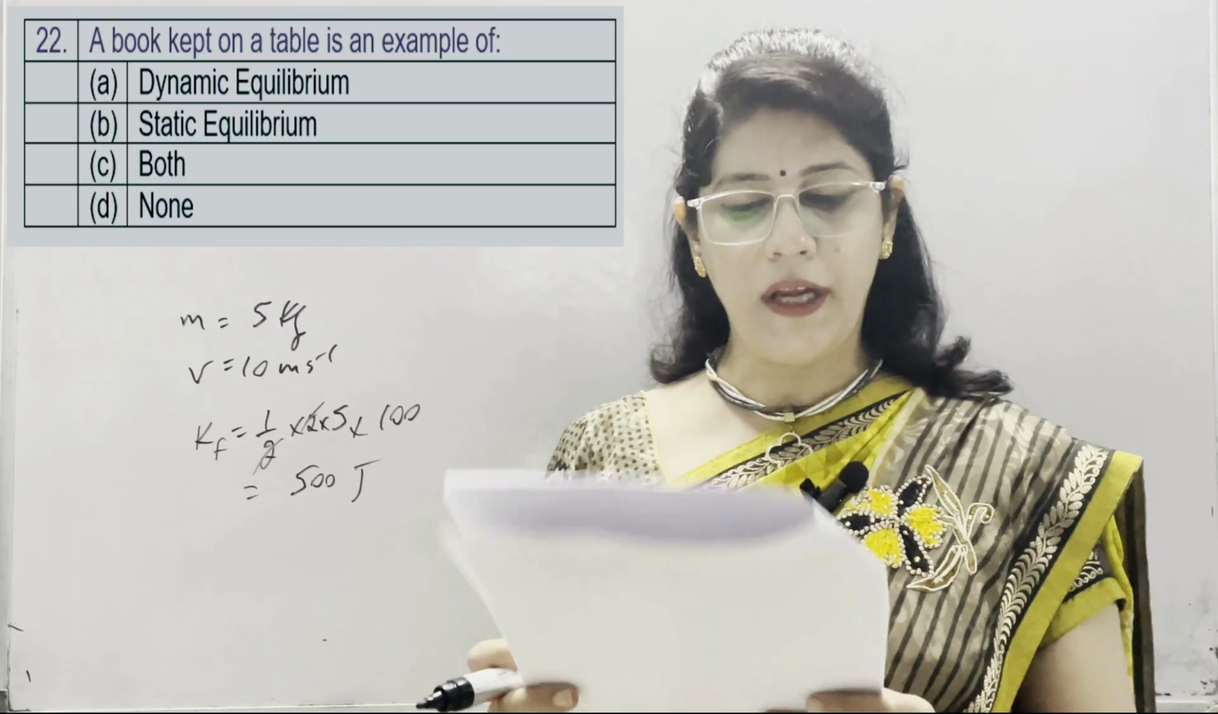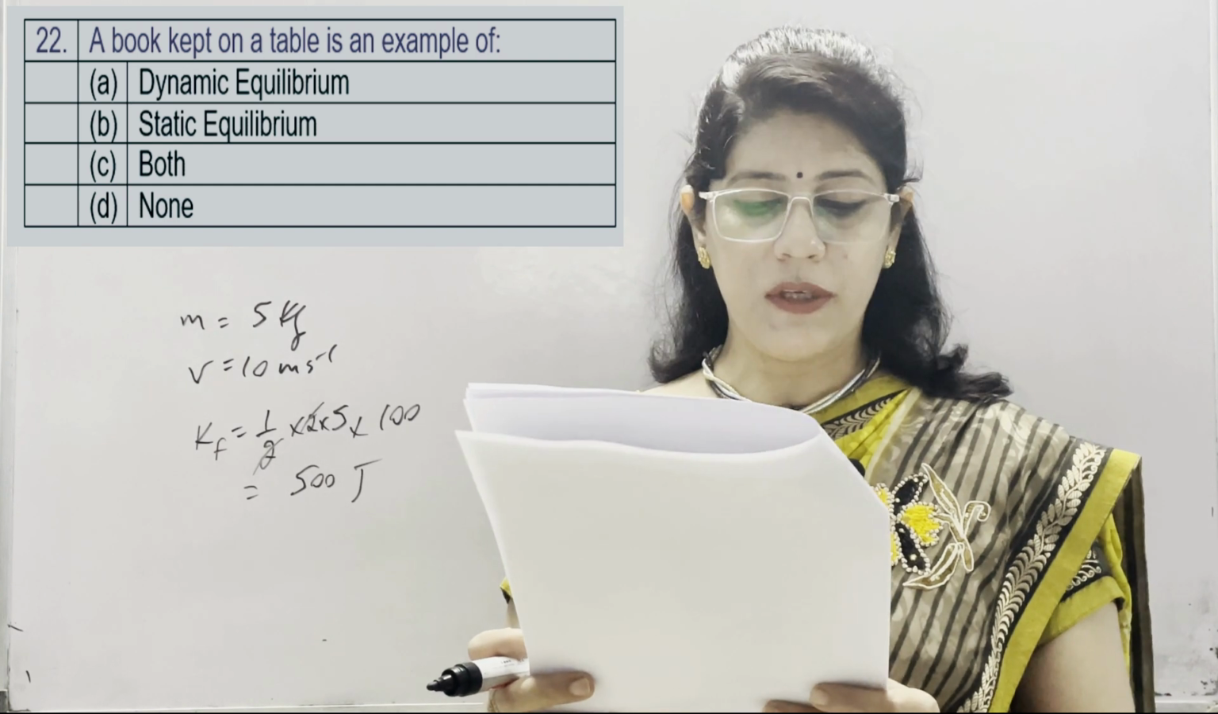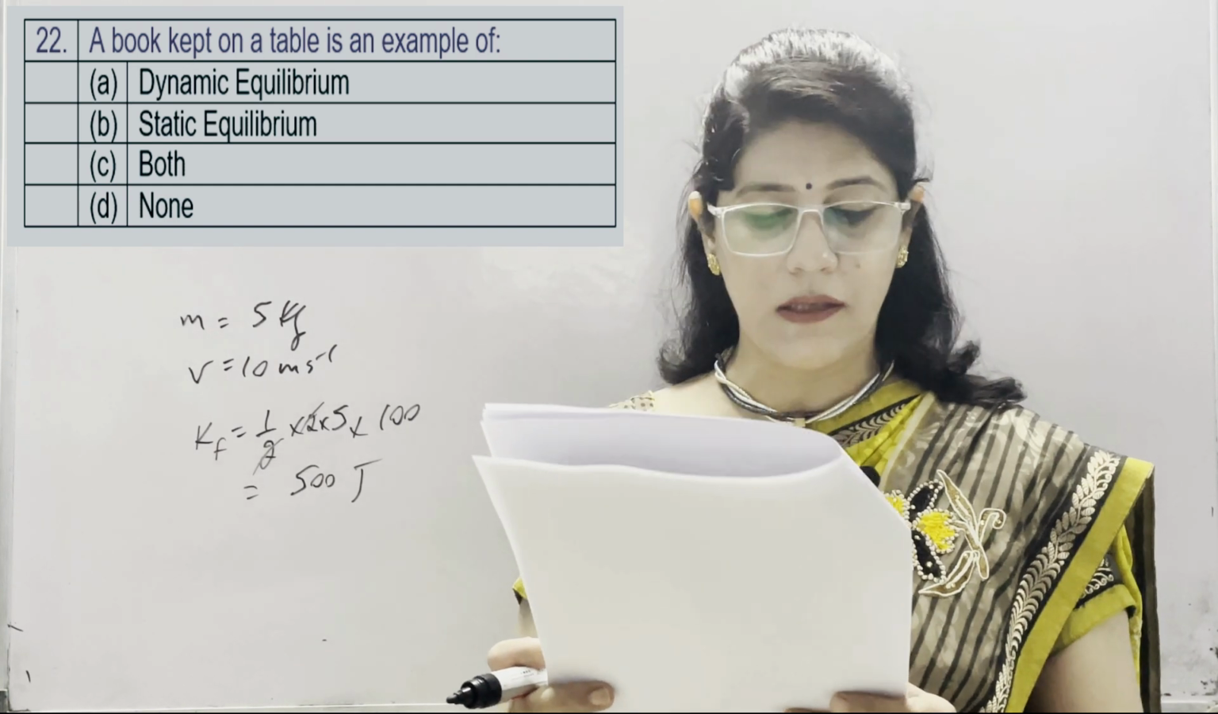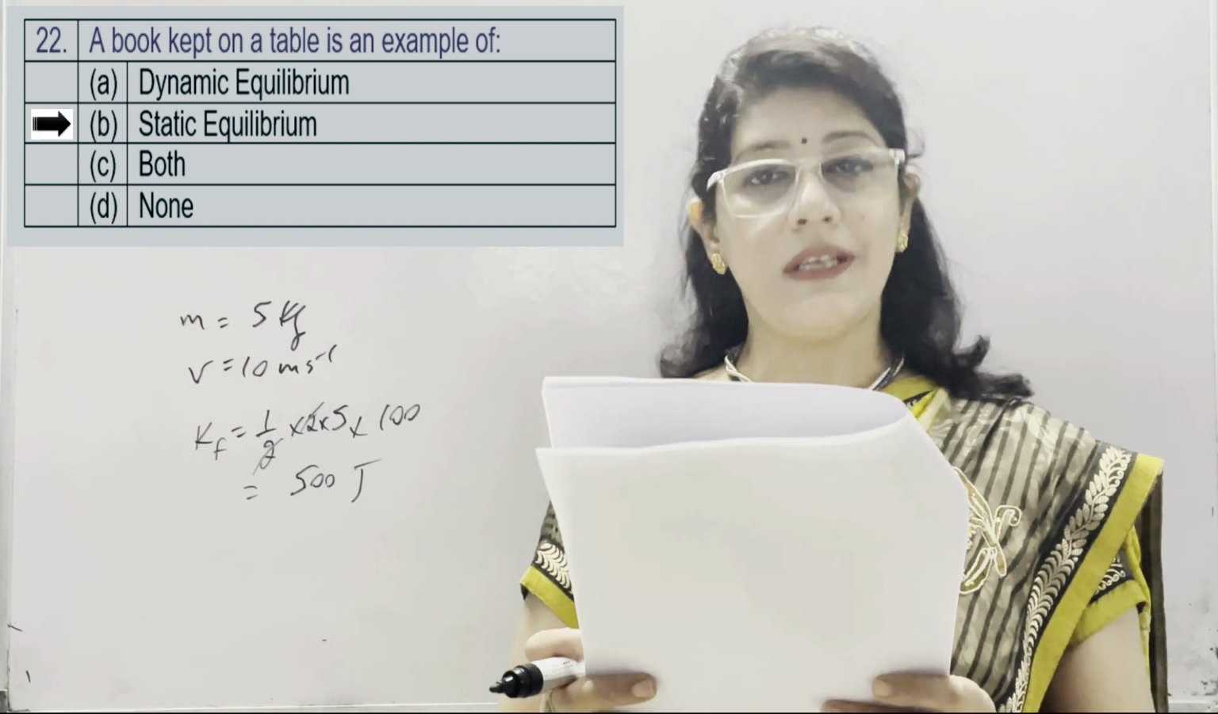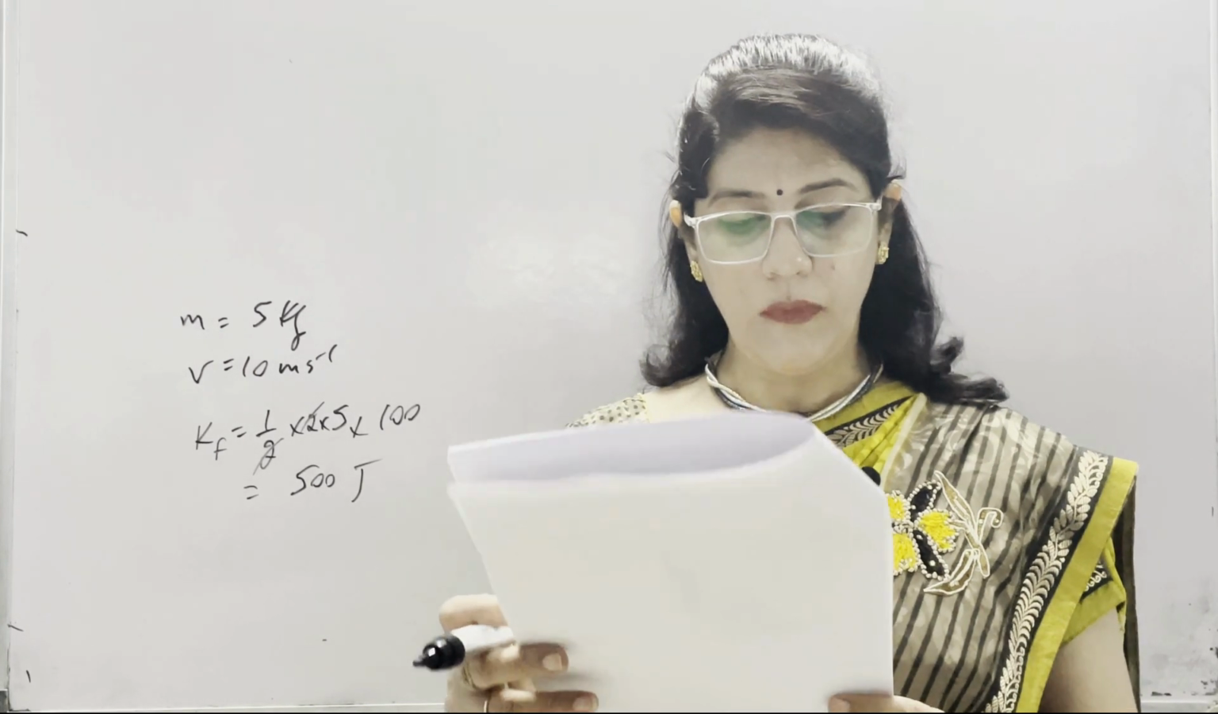Next is a book kept on a table is an example of. A option is dynamic equilibrium, B is static equilibrium, C is both and D is none. So correct option is static equilibrium.